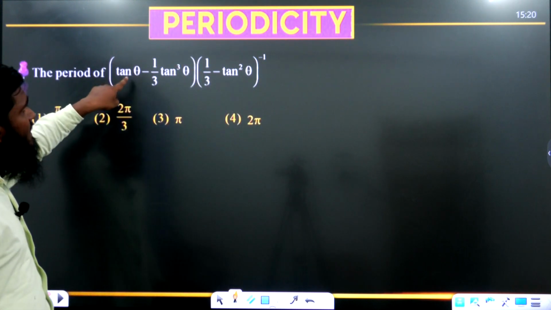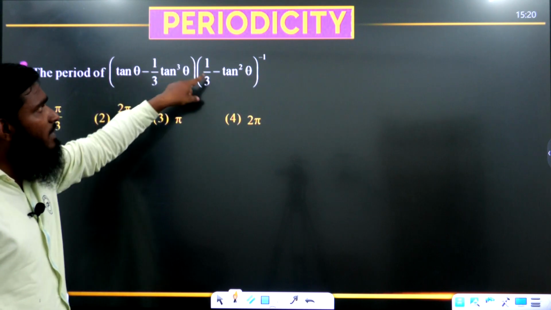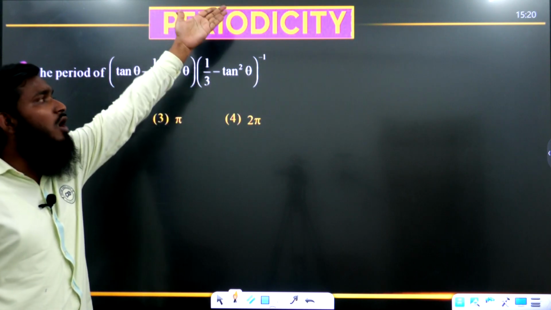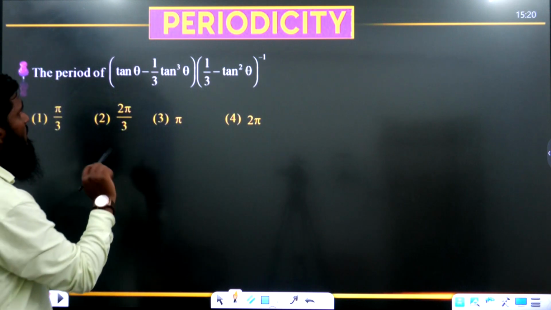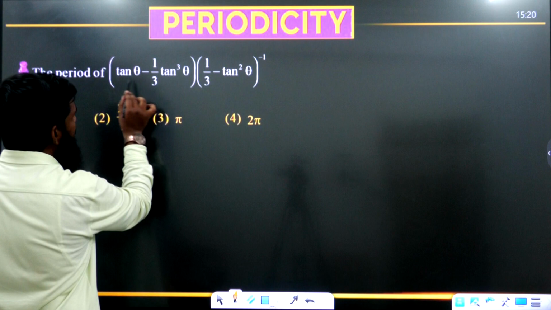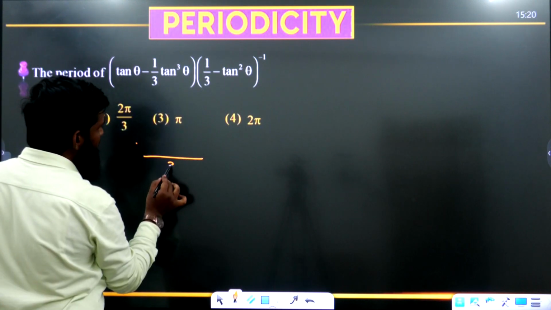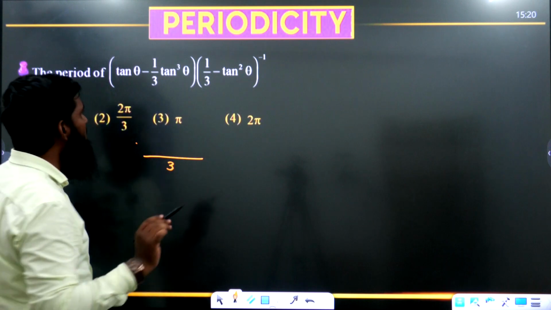The period of tan theta minus 1 by 3 tan cube theta into 1 by 3 minus tan square theta whole power minus 1 we are having. Okay, now let us see this part. First, I will be taking this part over here. Let us try to take out the LCM. If you are taking out the LCM, what is the LCM we are having? 3. We are having the LCM as 3 over here.